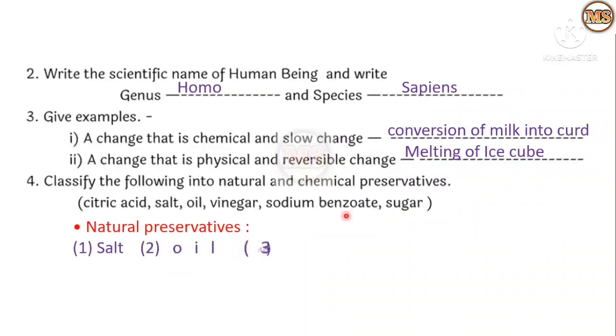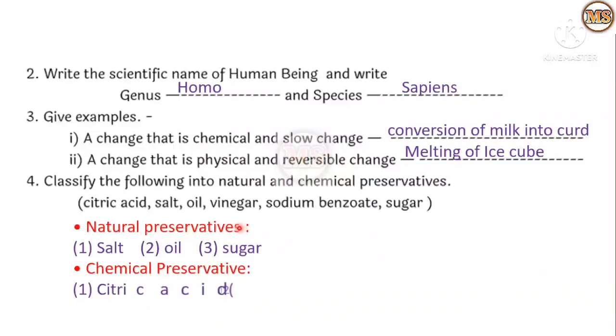We can write them in two groups: natural preservatives and chemical preservatives. Natural preservative examples are salt, oil and sugar, and chemical preservative examples are citric acid, vinegar and sodium benzoate.